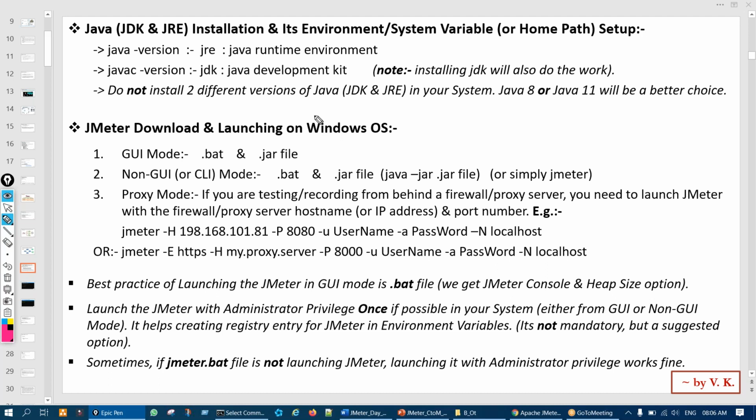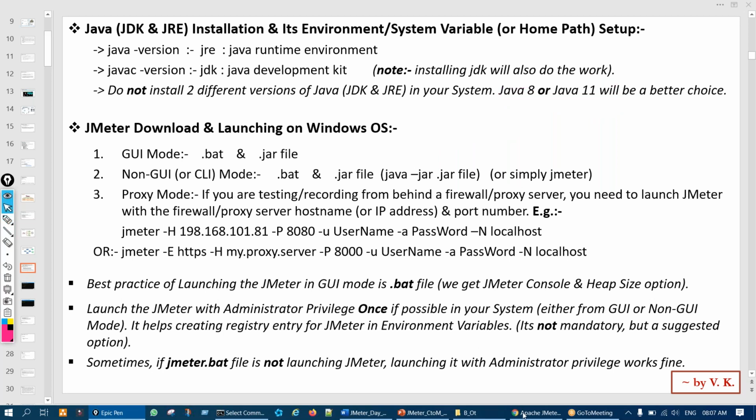Now, how can we install it? We have to go to the website of Java. And remember that Java 8 or Java 11 are the better choice for now. Currently, Java 14 or 15 is also available, but in the upcoming sessions, we'll be using Jenkins also. Jenkins integration with JMeter, we'll see, right? Jenkins has some issues with the higher versions of Java. So what I suggest is either you download Java 8 or Java 11, right?